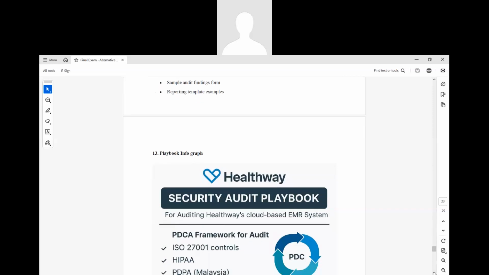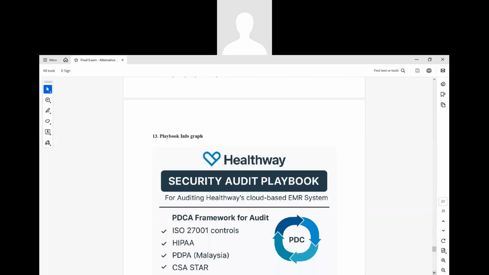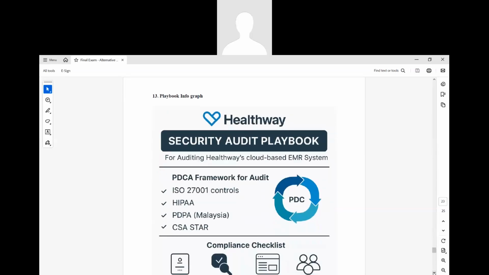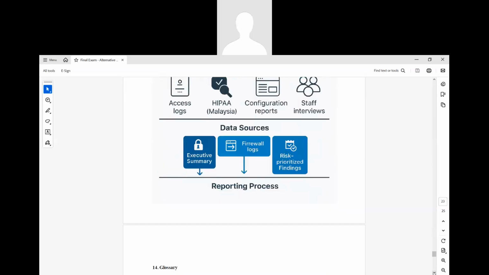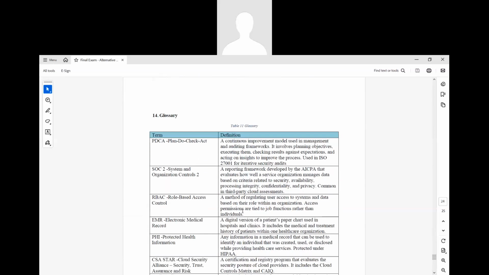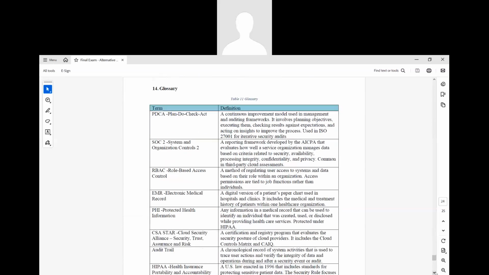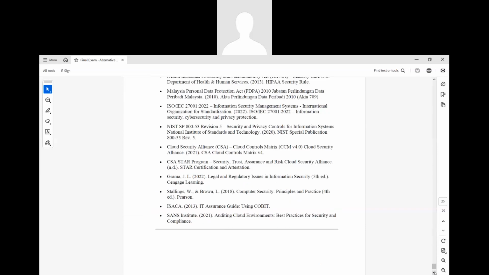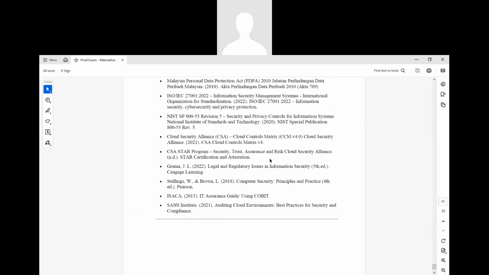This is actually a glossary and infographic of what exactly this playbook will be giving you. And yeah, this is the glossary. Each term which we have used will also be explained here for your reference. And this is the summary of what we are using for this particular playbook.